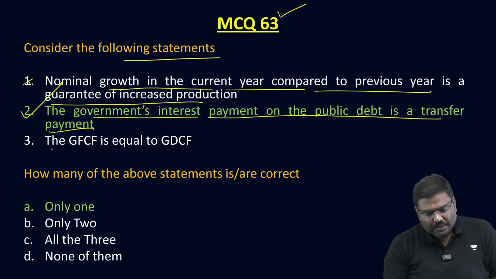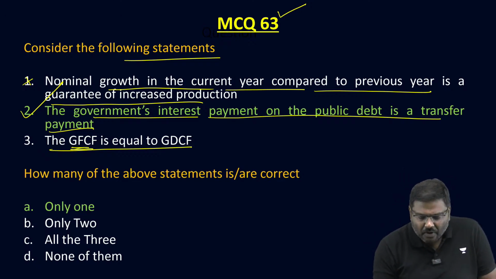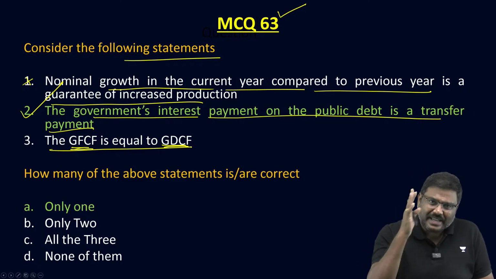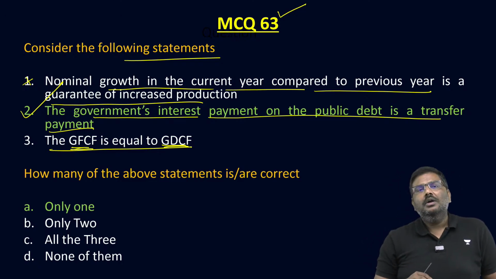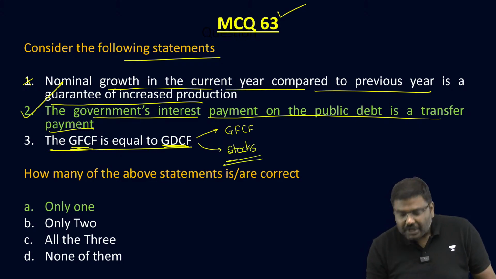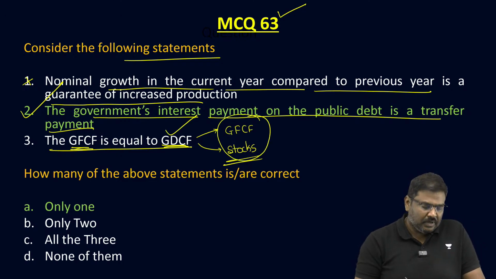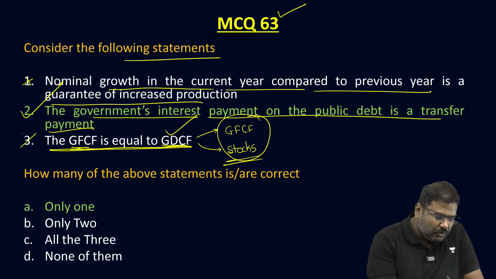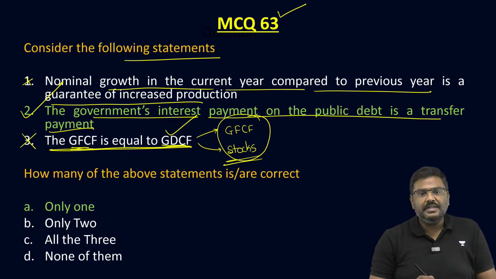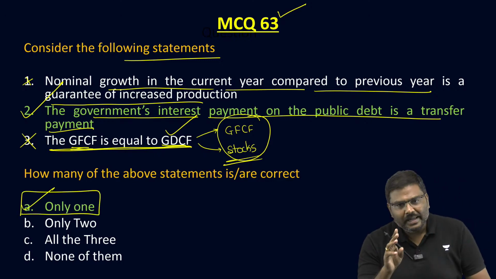Statement 2 is correct. GFCF is equal to GDCF. Gross fixed capital formation is equal to gross domestic capital formation. No. Gross domestic capital formation is a sum total of gross fixed capital formation as well as change in the stocks. So you take the sum total of both of them, it will give you GDCF. So GFCF is equal to GDCF? No, this is incorrect. It is part of GDCF. So the right option is option A. Only one statement is correct.